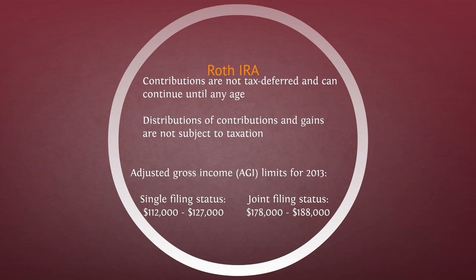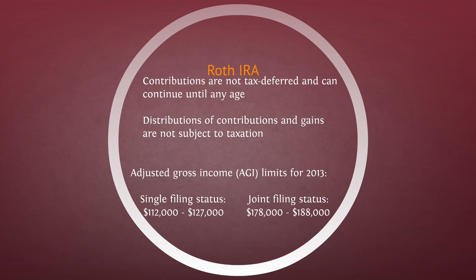Roth IRAs are made with after-tax amounts, so they're not subject to the required minimum distributions. A Roth IRA gets the benefit not from deferring the tax when you contribute into the account, but when you actually make the withdrawal from the account. So all the capital gains and interest that you have in the account over the years don't end up being taxed by the time you end up retiring.